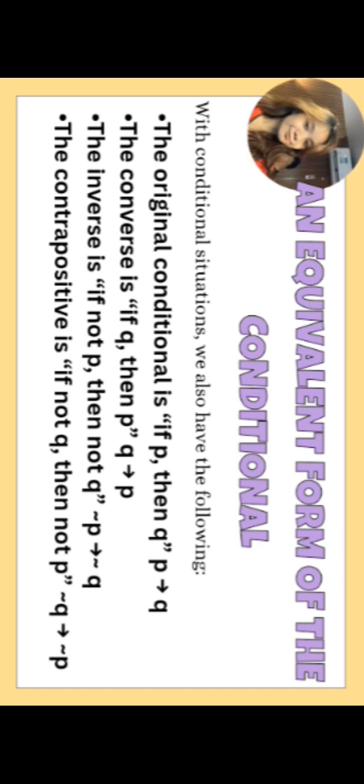So we have equivalent forms of the conditional. With conditional statements, we also have the following. First is the original conditional, which is if P then Q. Second is the converse, translated as if Q then P. Third is the inverse, translated as if not P then not Q. Then last is the contrapositive, translated as if not Q, then not P.